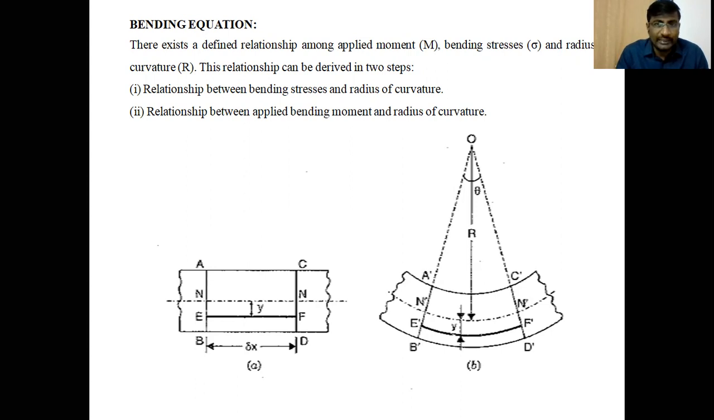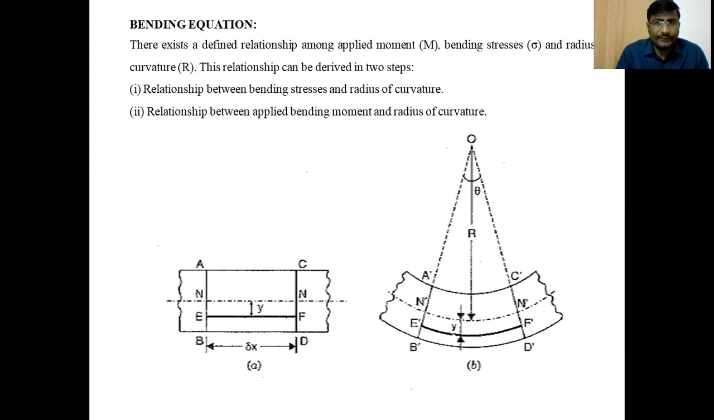Bending moment means the algebraic summation of all the moments on the right or left of the section is called the bending moment at that section. That bending moment is one of the parameters in the bending equation. Bending stress, sigma, that means the stress induced in the beam during bending, is another parameter in the bending equation, and radius of curvature.